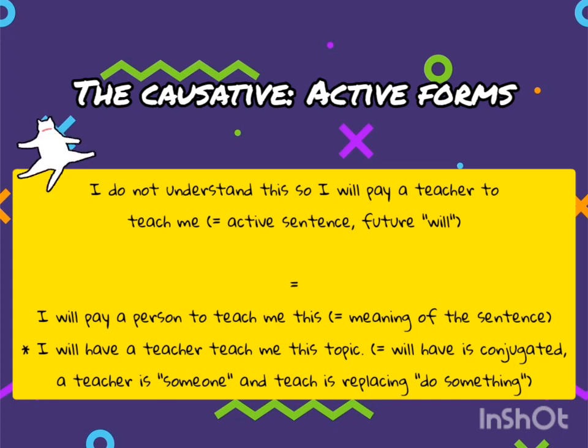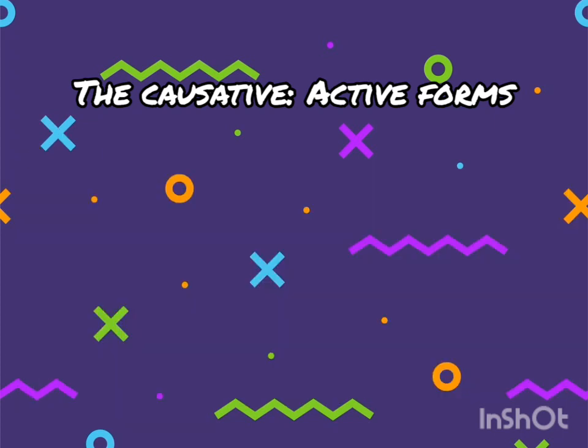Number two, I don't understand this, so I will pay a teacher to teach me. The meaning of this sentence is that I will pay a teacher to teach me this topic. The causative active structure is, in this case, I will have a teacher teach me this topic. Again, to pay someone for something.